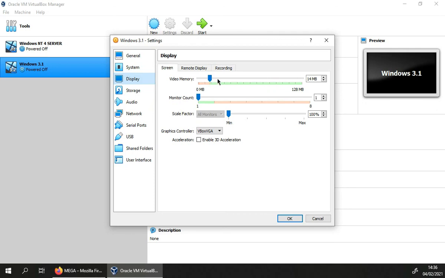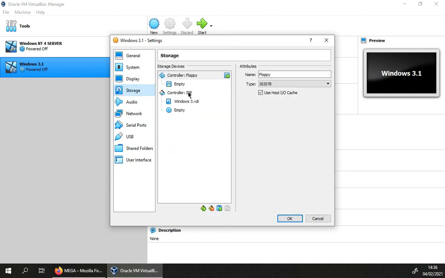Display here, we can configure the graphics memory. So right now my graphics card is quite crap. It's only 128 megabytes, but this will be a different number depending on the graphics card that you have. So I mean 40 megabytes is fine. I'm just going to do it to, I don't know, 32. There we go, and that's about it to do with the display.